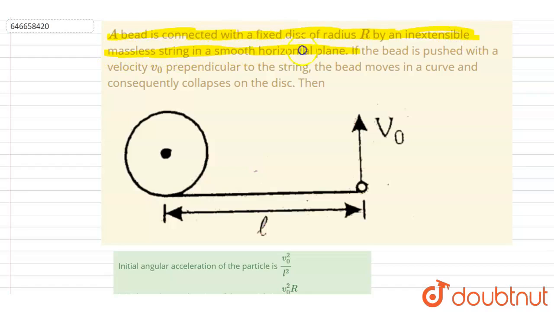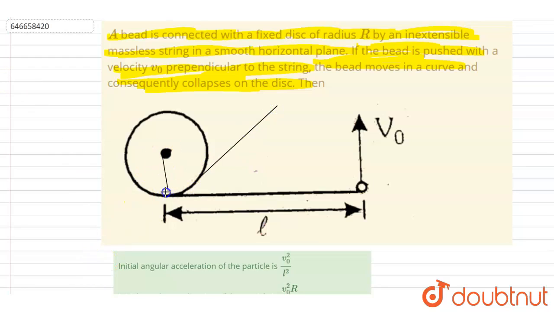Hello everyone. A bead is connected with the fixed disk of radius r by an inextensible massless string in a smooth horizontal plane. If the bead is pushed with a velocity v0 perpendicular to the string, the bead moves in a curve, consequently collapsing to the disk. So if you see here, after some time it will be having this position.